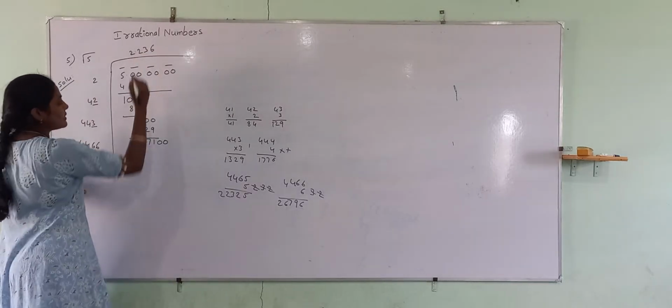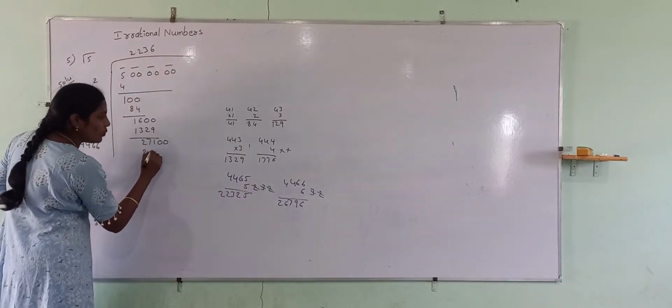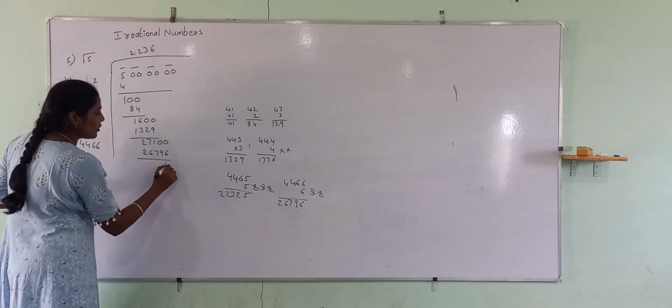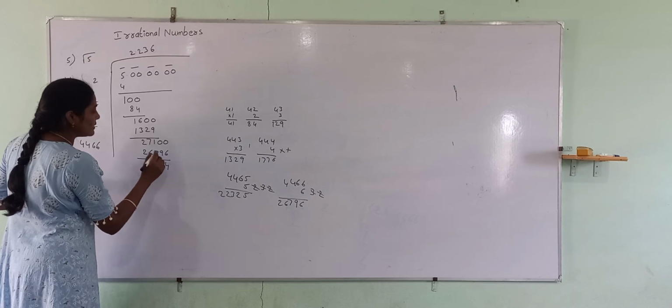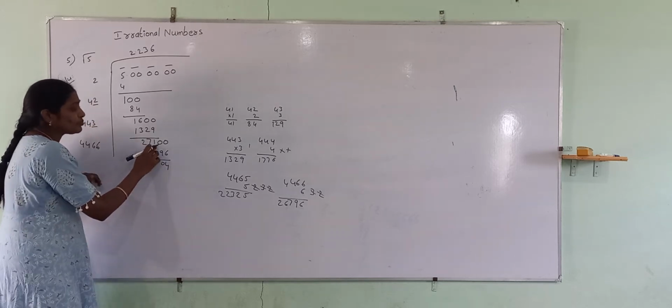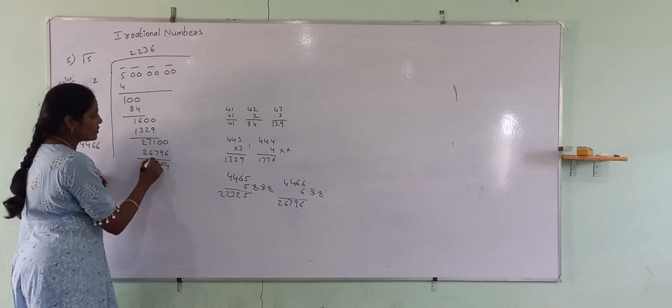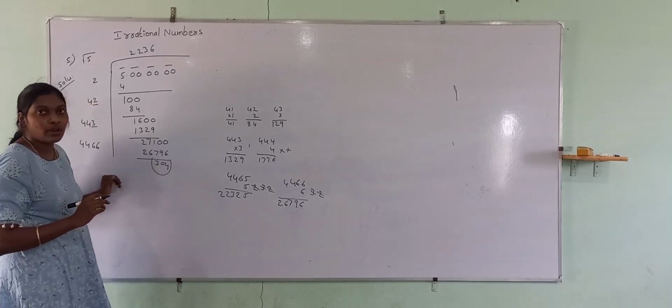6 6s are 36. 10 minus 6, 4. 9 minus 9, 0. And here, 10 minus 7, 3. So the remainder is 304.